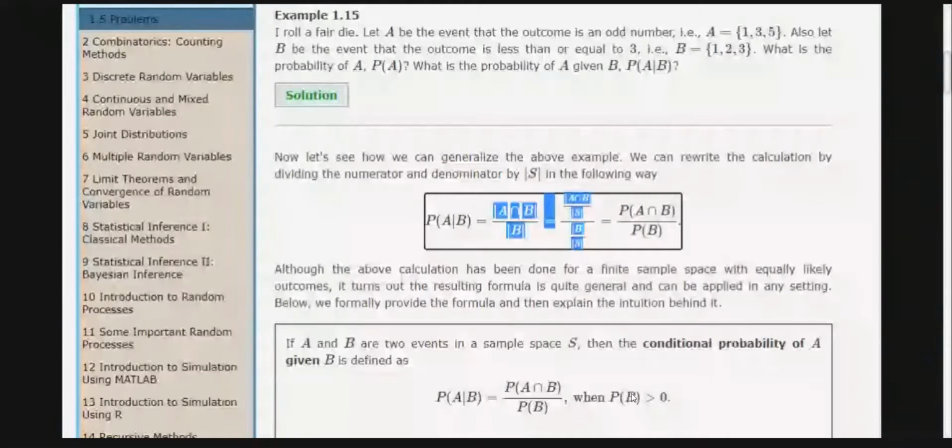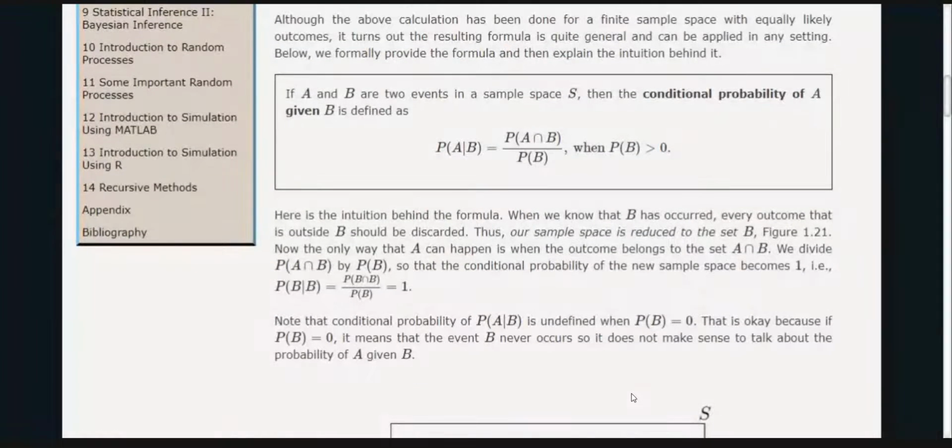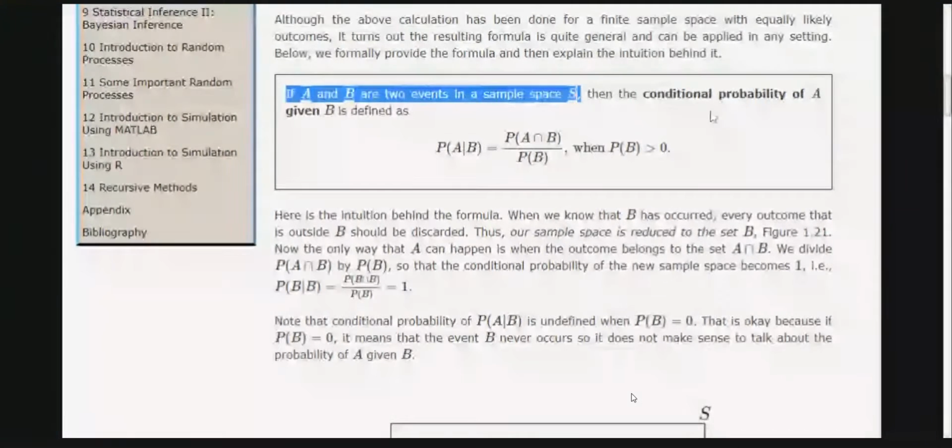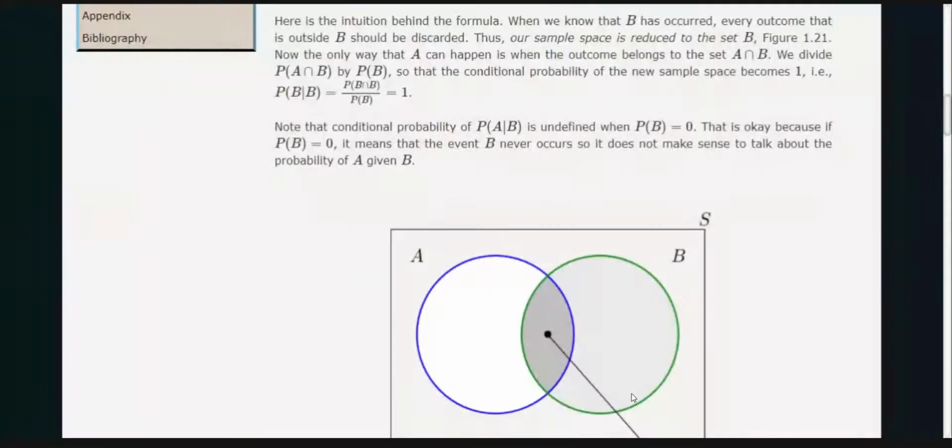If A and B are two events in the sample space, then the conditional probability of A given B is defined by the probability of A intersection B divided by the probability of B, when the probability of B is greater than 0.